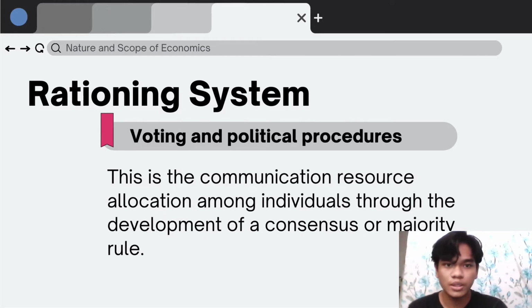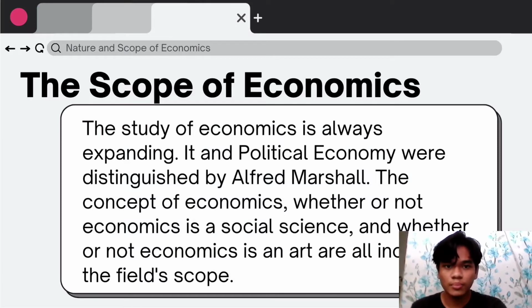Voting and political procedures. This is the way of appointing an individual in an organization through majority votes for the development of business in a company. The scope of economics is the continuous growth according to Alfred Marshall.